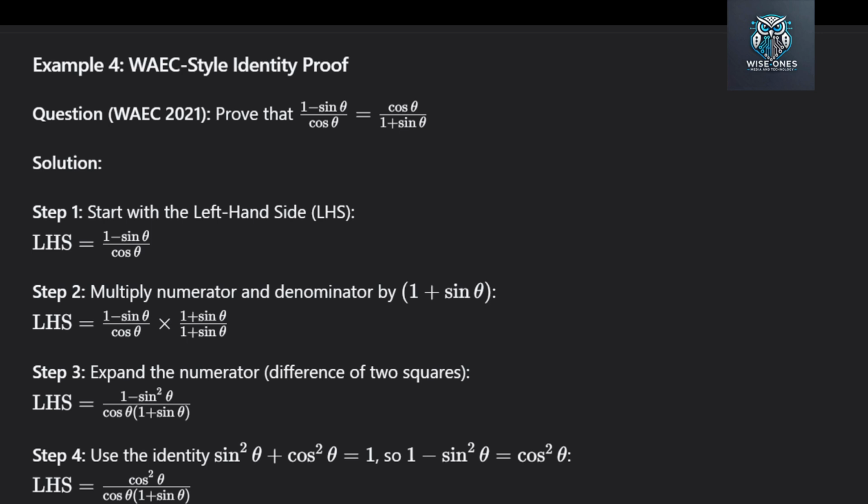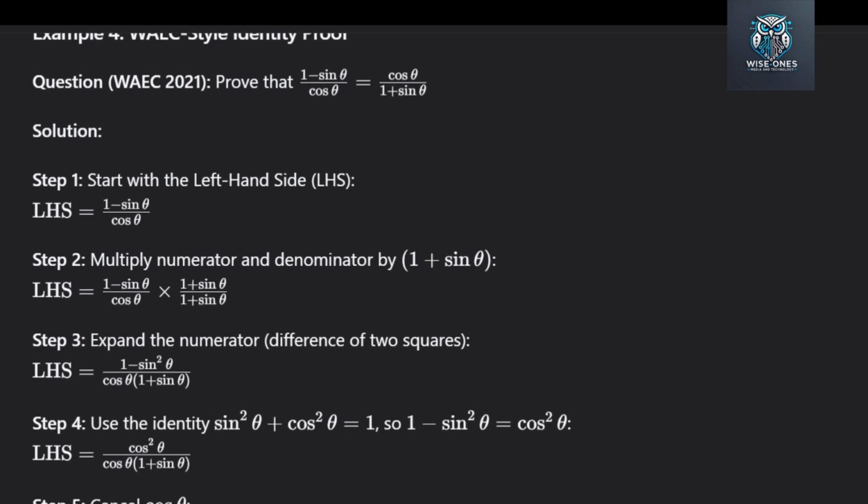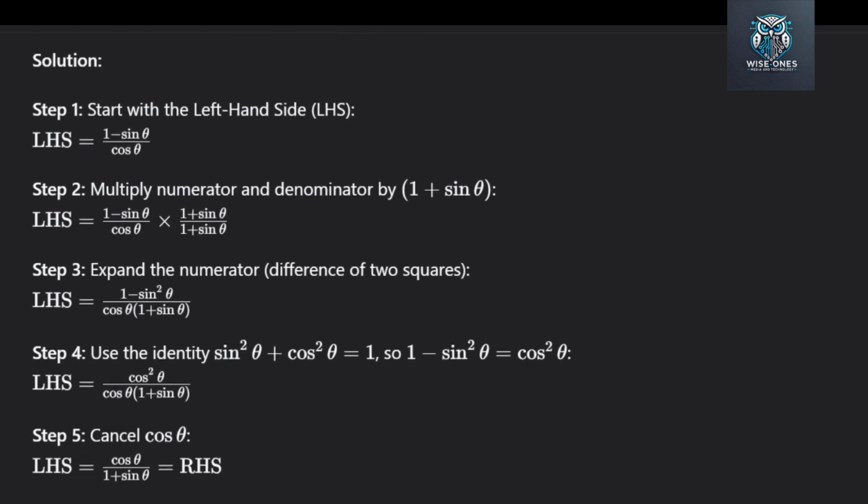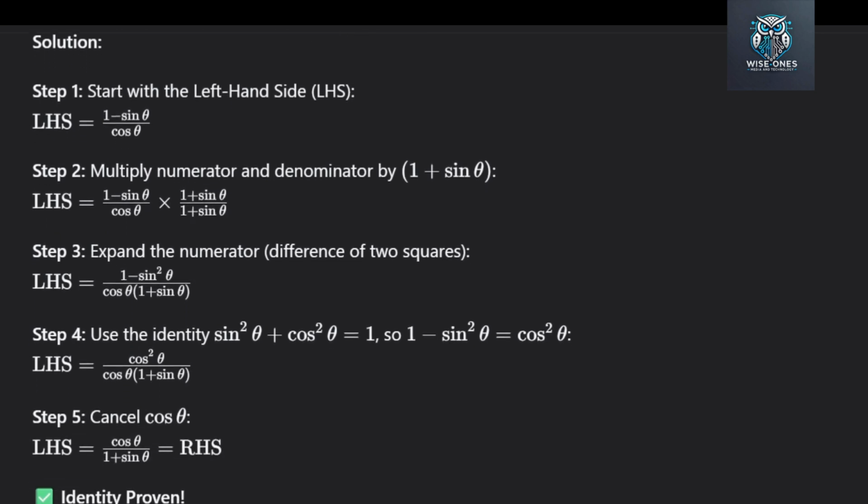Remember our fundamental identity: sin squared theta plus cosine squared theta equals 1. If we rearrange that, 1 minus sin squared theta equals cosine squared theta. So we can replace the top part. The top becomes cos squared theta. So now we have cosine squared theta over cos theta times open bracket 1 plus sin theta close bracket.